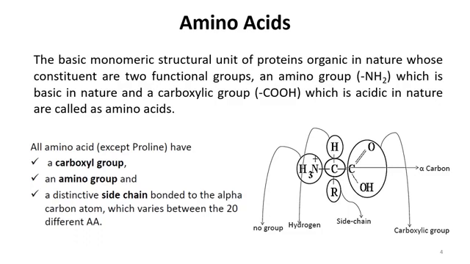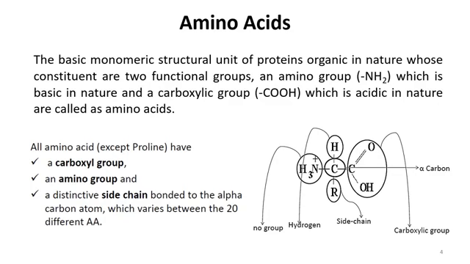Let's talk about amino acids. Basically, this is how you can define an amino acid: the basic monomeric structural unit of proteins. When we say monomeric unit of proteins, it means that proteins are polymers. So what are polymers? Polymers consist of small repeating units, and these repeating units are called monomers. So proteins are polymers, while amino acids are monomers. It means that by the repetition of amino acid units, we get proteins that are macromolecules in nature.